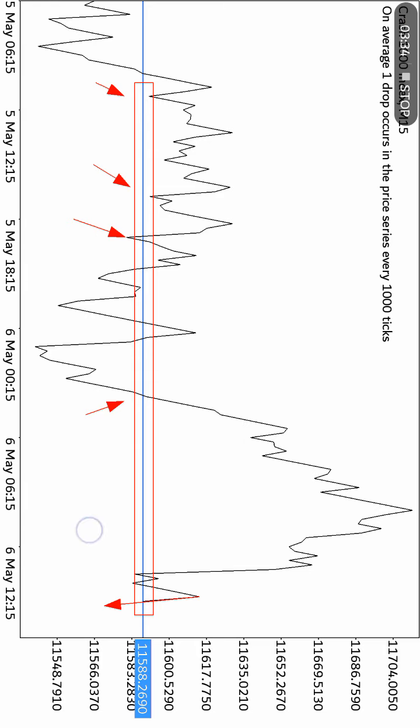So we just need to follow this resistance and wait for a pullback, and once the market pulls back here, we will go for a buy. If the market crosses this line, this area, and goes down, it means go for a sell.